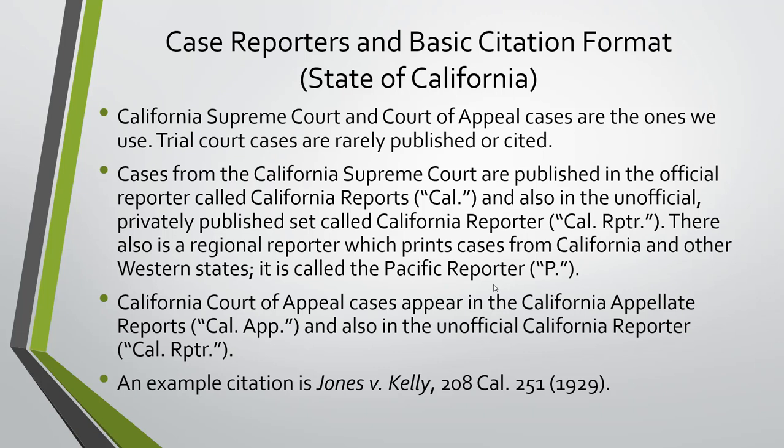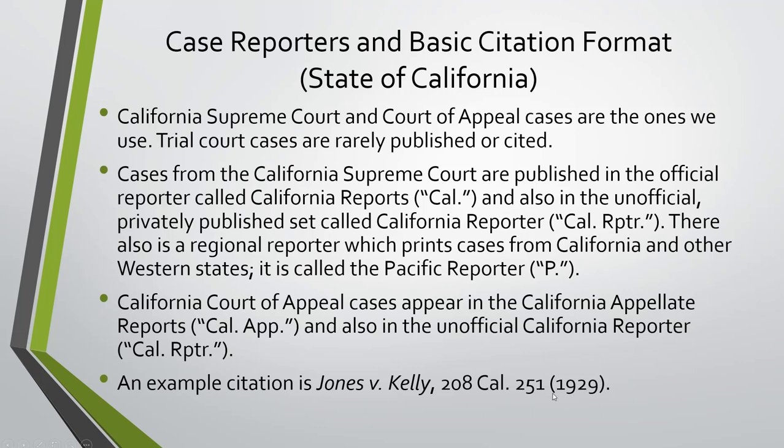in the year 1929. So there you can see the case name and the year in parentheses, like we saw in the previous example. And we have two other numbers there, bracketing the volume abbreviation. So 208 Cal. 251. 208 is the volume, and you find that on the shelf just by walking along and going along the numbers. 206, 207, aha, 208. Pull out that book with that on the spine, and then flip it open to page 251, which should be where your case begins.